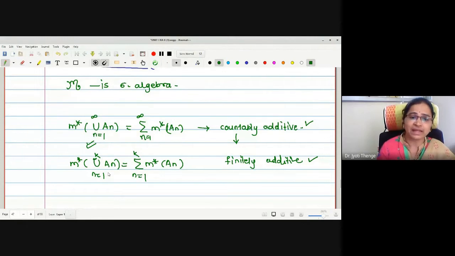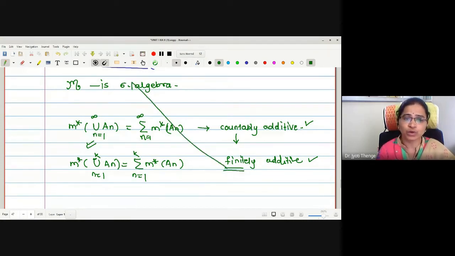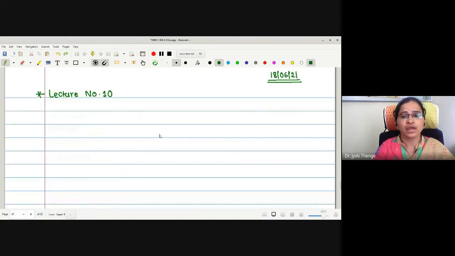The lemma we are going to prove as the first proposition of today's lecture will imply that outer measure is finitely additive, and using this, we are going to prove that this curly M is a sigma algebra. Let us come to today's lecture, the lemma we wanted to prove.